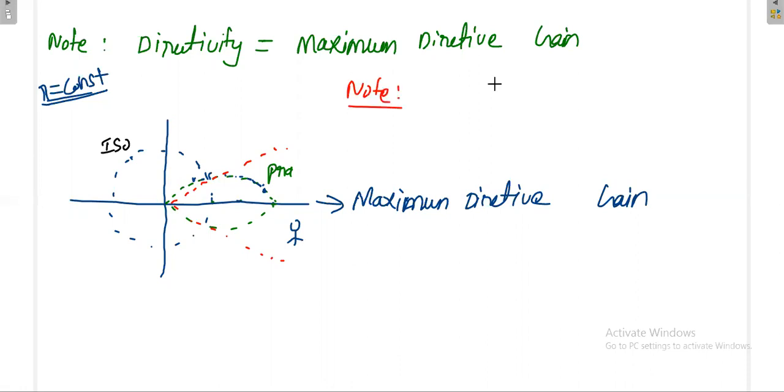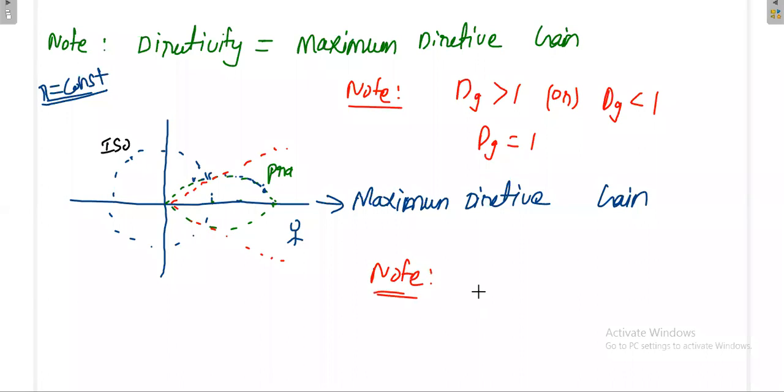DG may be greater than 1, less than 1, or 1 also, we do not know. But directivity means maximum directive gain, so D is always greater than or equal to 1.